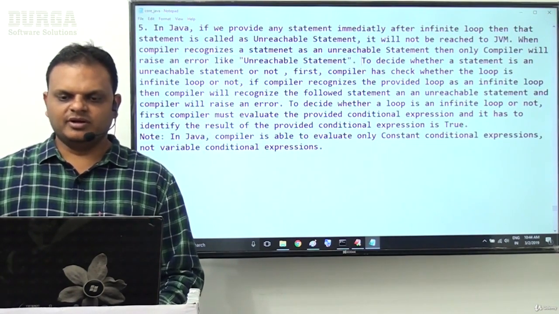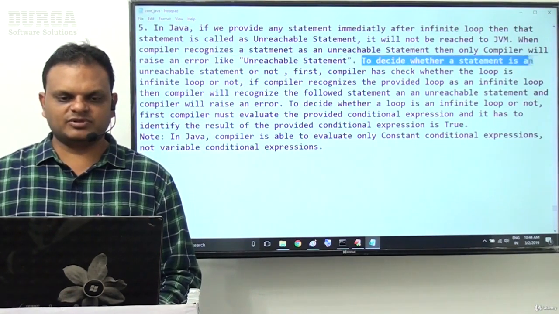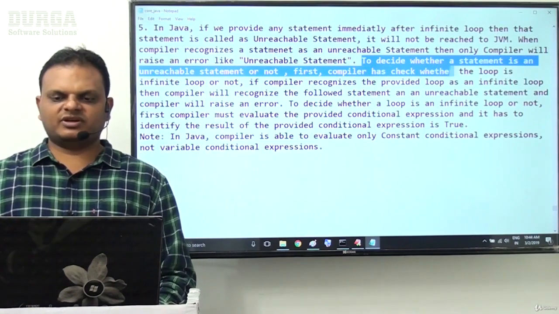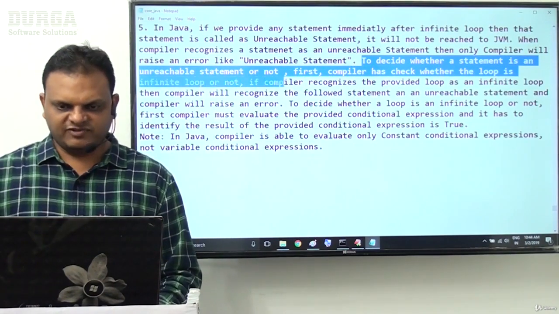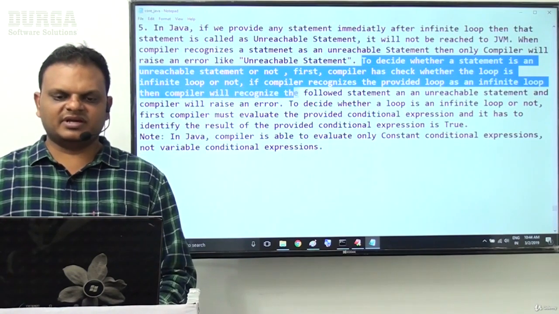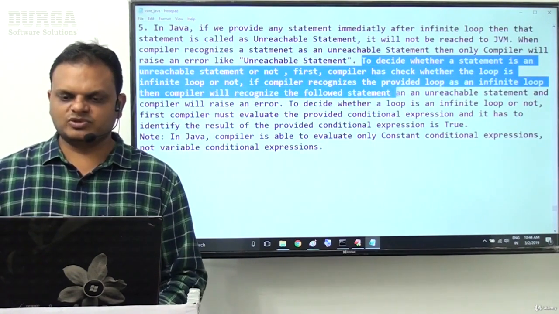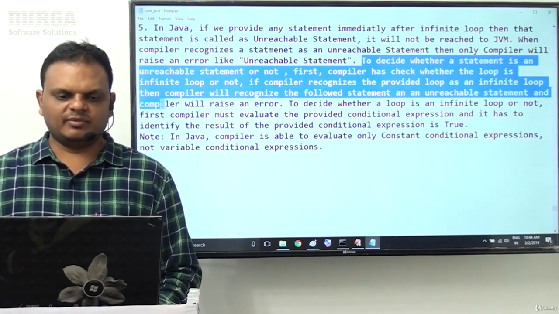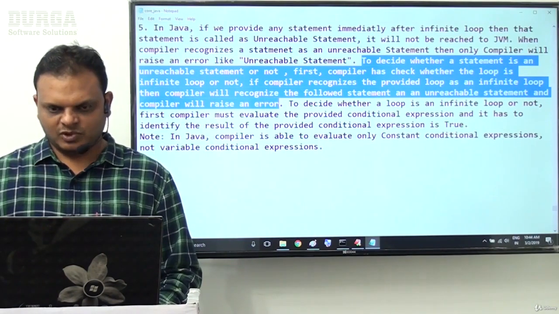Unreachable statement. To decide whether a statement is unreachable or not, first the compiler has to check whether the loop is an infinite loop or not. If the compiler recognizes the provided loop as an infinite loop, then the compiler will recognize the following statement as which one? Unreachable statement, and the compiler will raise an error.